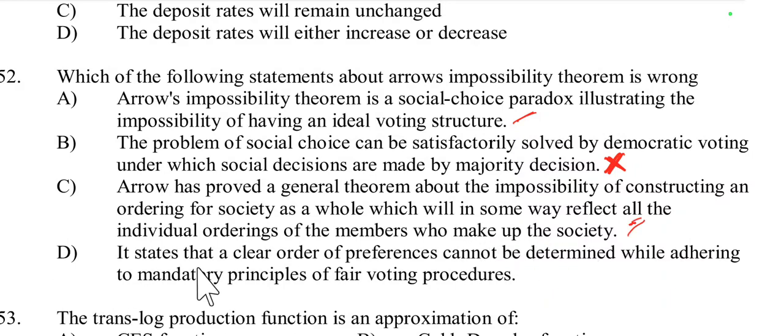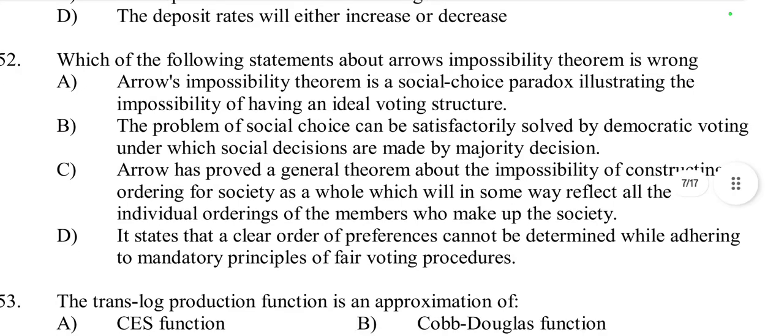Then option D states that a clear order of preferences cannot be determined while adhering to mandatory principles of fair voting procedure. This is also correct. So options A, C, D are correct according to Arrow's impossibility theorem, and the wrong statement is option B. According to our question, option B is the right option.